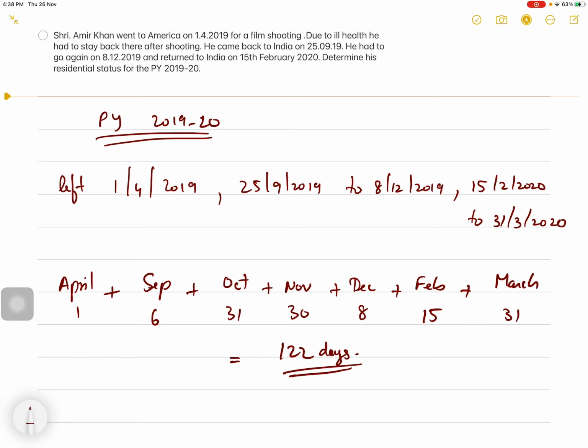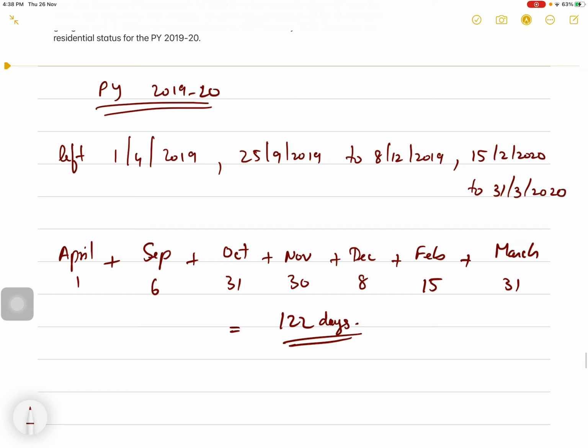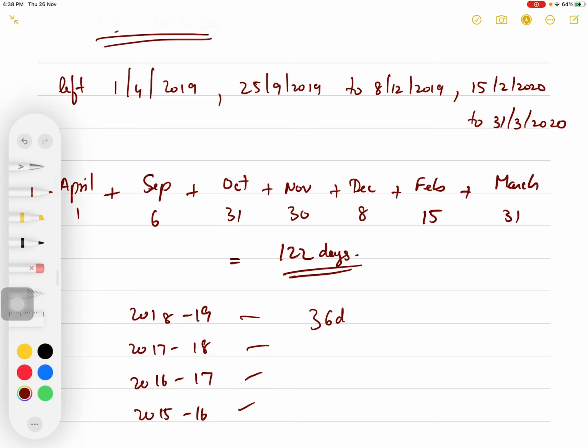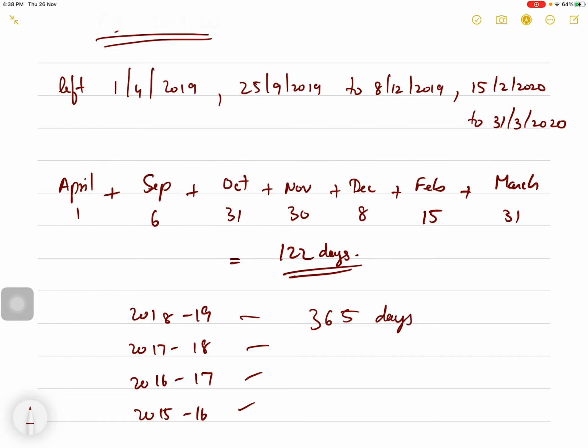preceding 4 years. Preceding 4 years, all the days he was in India only because nothing is given. So we will assume that he was in India itself. So from 2018-19, 2017-18, 2016-17, 2015-16. So all these years he was in India. So 365 days, 365 days, 365 days, and 366 days because 2016 is a leap year.